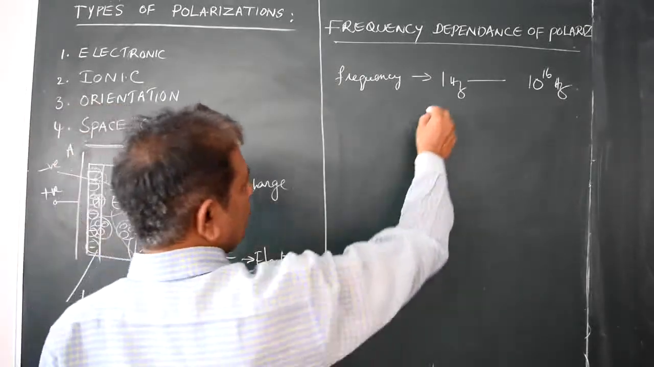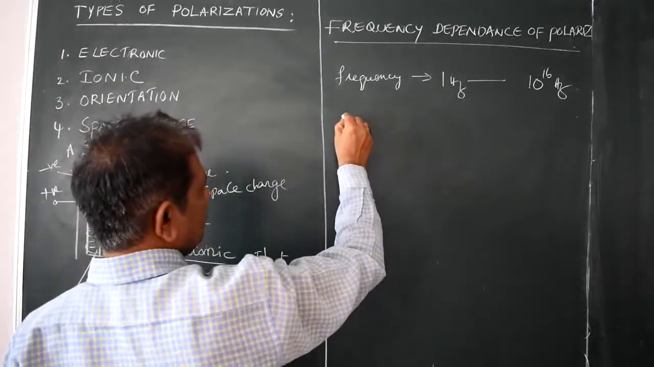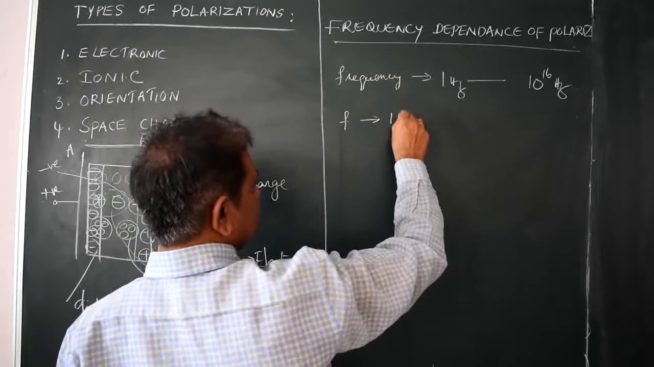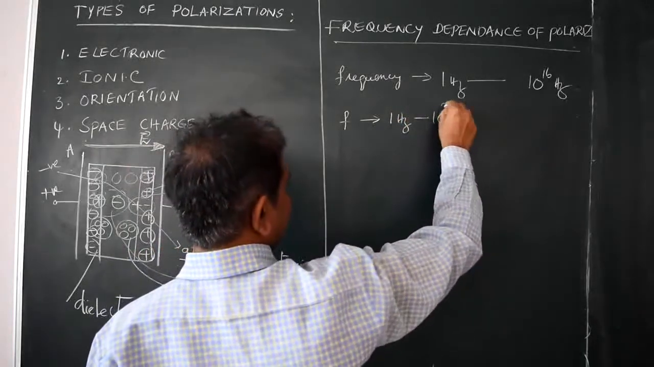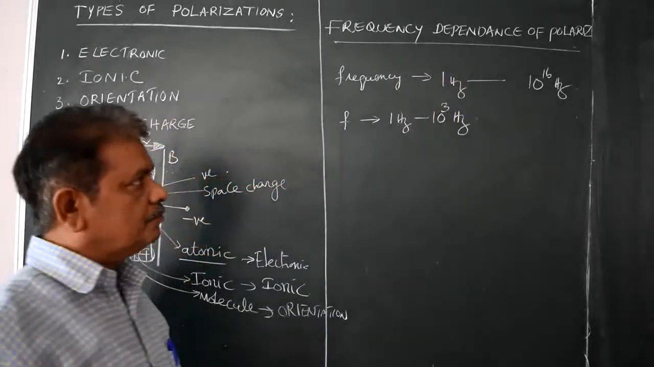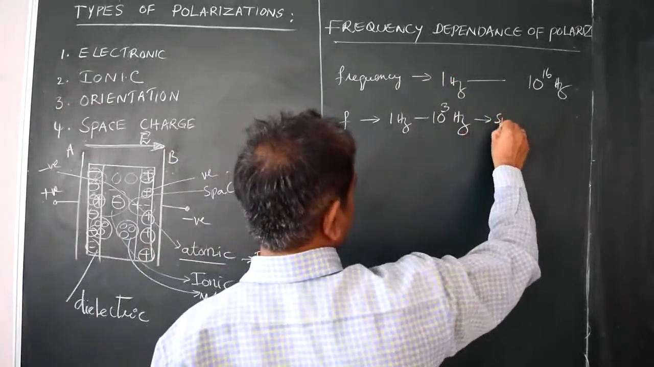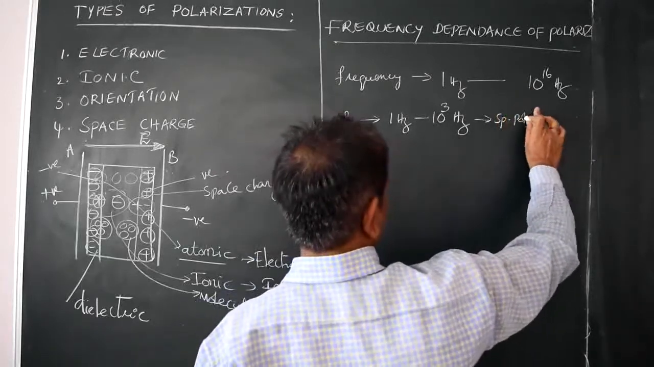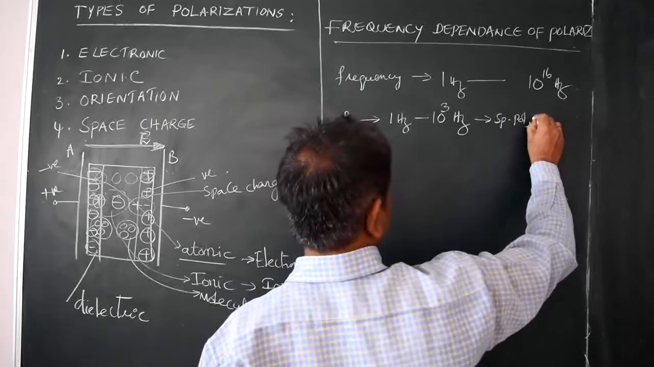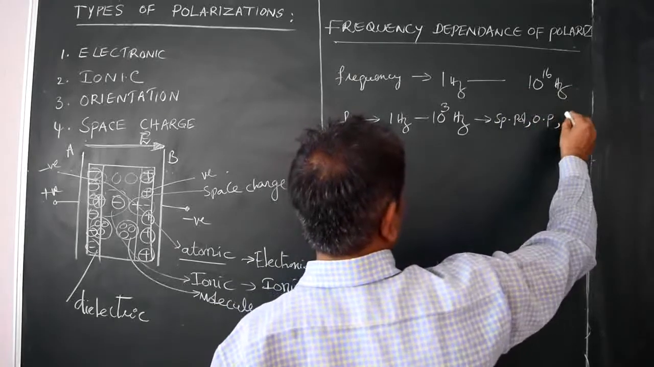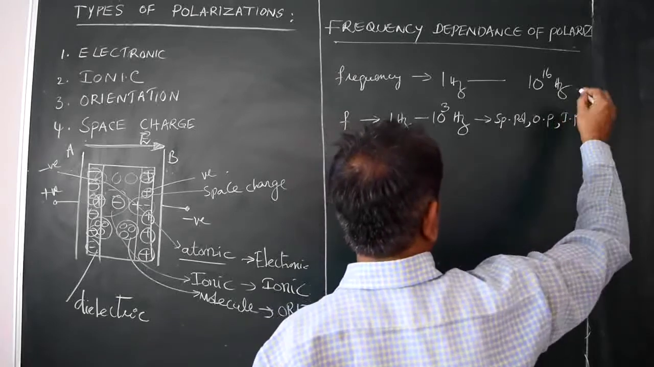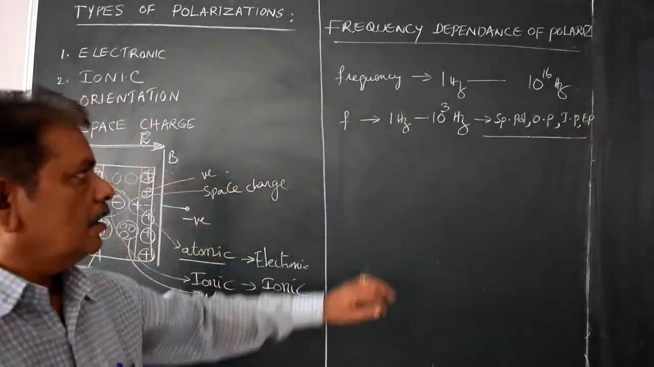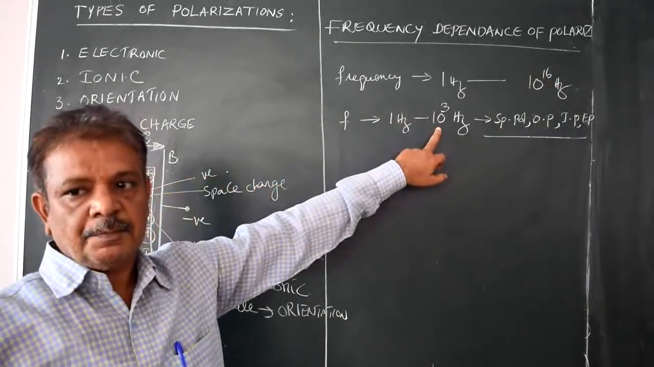If the frequency is between 1 Hz and 10 power 3 Hz, up to this frequency we observe space charge polarization, orientation polarization, ionic polarization, and electronic polarization. So all four types of polarizations are observed below an applied frequency of 10 power 3 Hz.